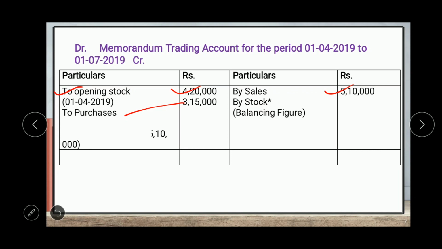Now we have to find out the balancing figure here. Balancing figure is the closing stock, and also here we have to find out the gross profit. So gross profit is 40% on sales, that is sales is 5,10,000, which is given here.